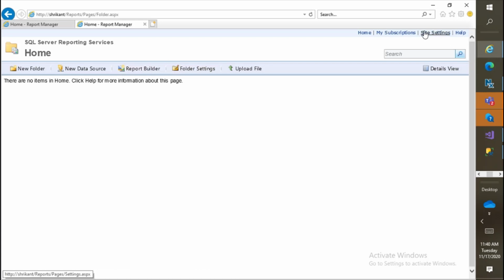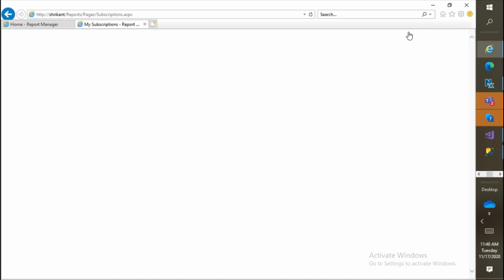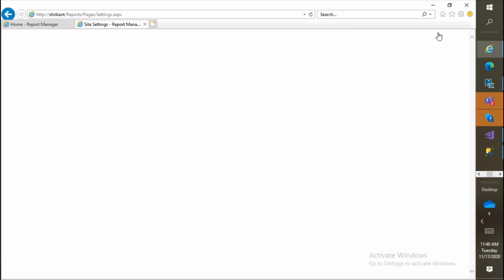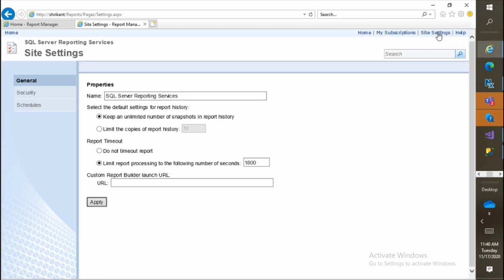Then there are a few options like the subscription, my subscriptions, where subscriptions mean automatically sending emails and other stuff. You can do a setting here. Then site settings, where you have different controls related to security. You can choose how to open the report builder on a custom URL if you want, or if you want to specify the parameter list, you can specify it here, or you can filter it out. So basically this is called the reporting manager URL.